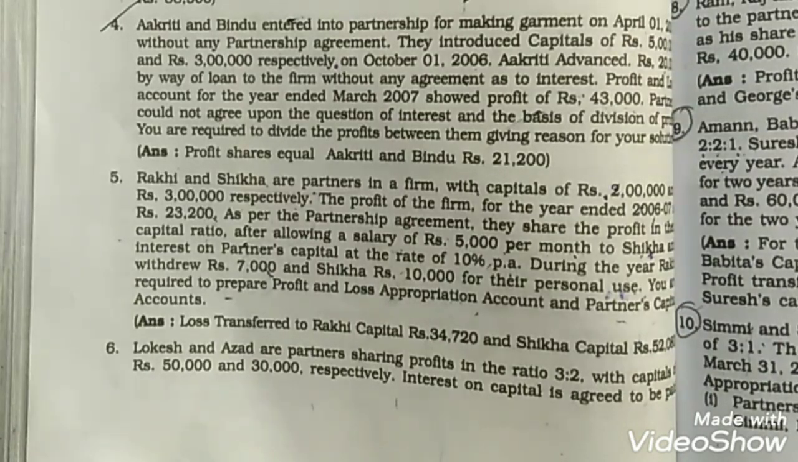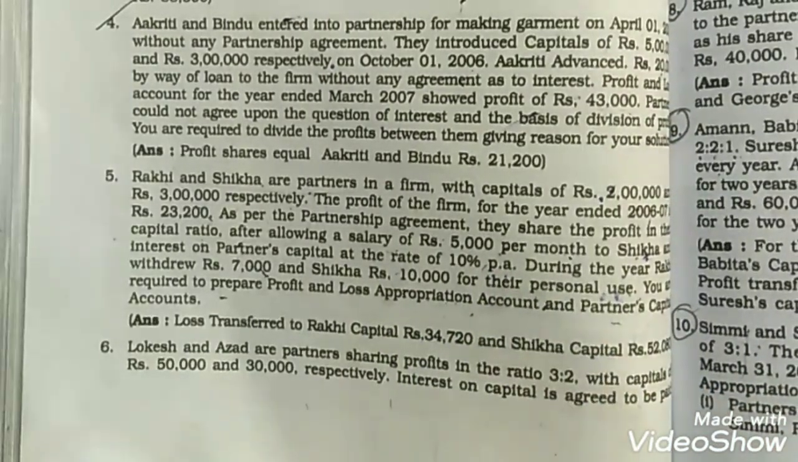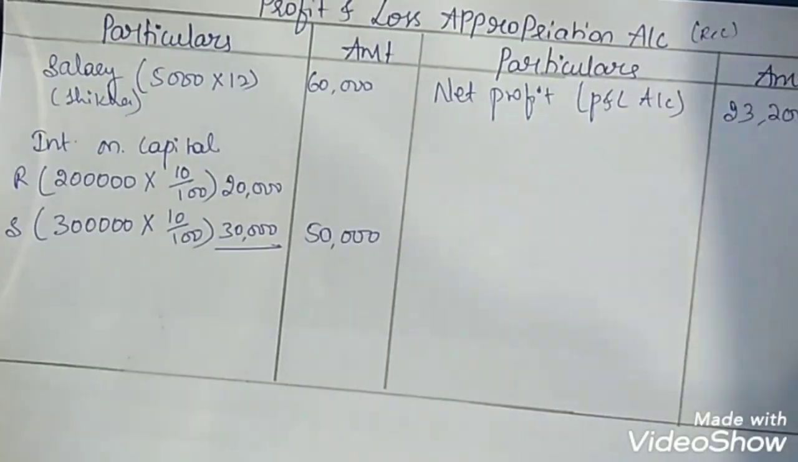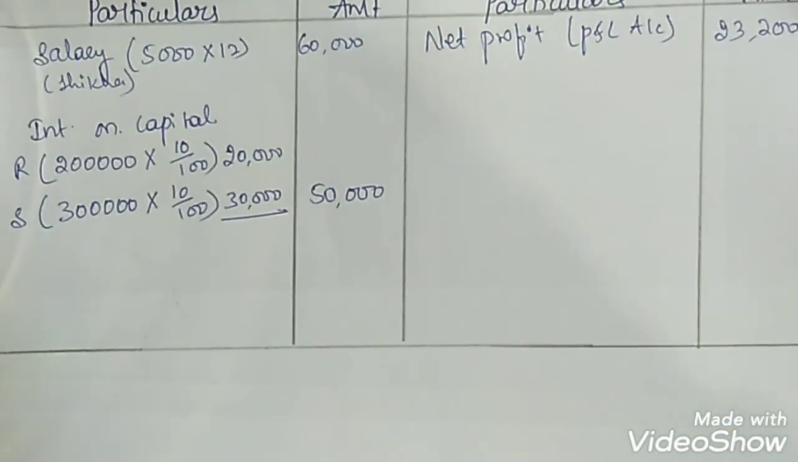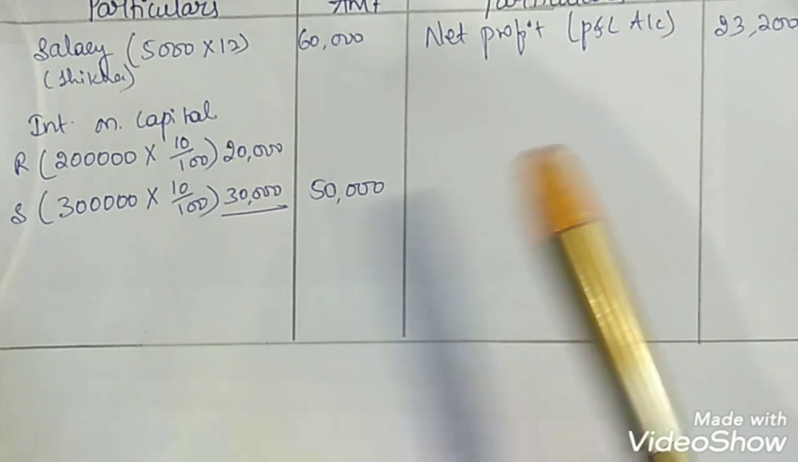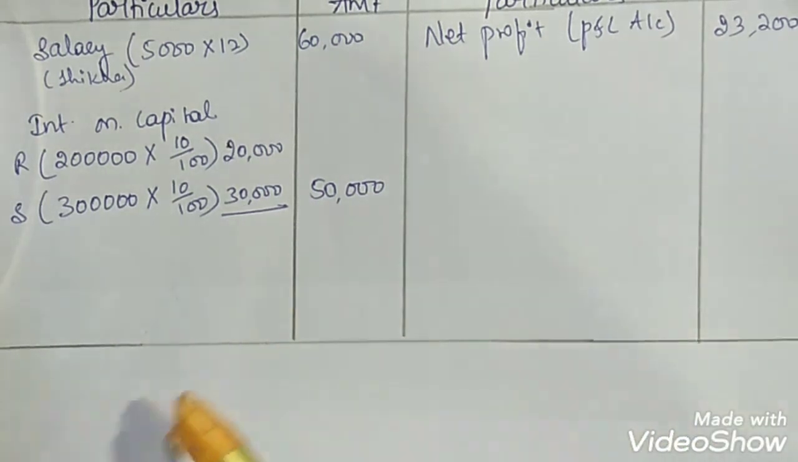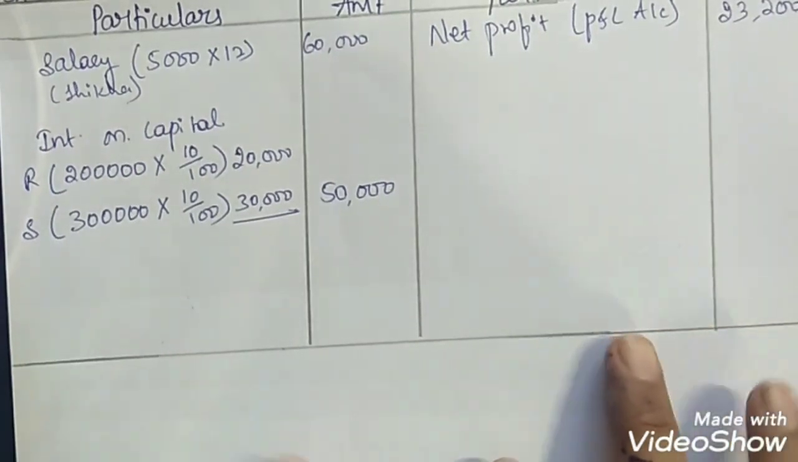If in case there is interest on drawings given at a certain percentage, then we would take it on the credit side, because partners have to pay interest on drawings to the firm. So the firm will receive interest on drawings from the partners. That is why we would have taken it on the credit side. But here in this question it's not mentioned. So now everything is done.